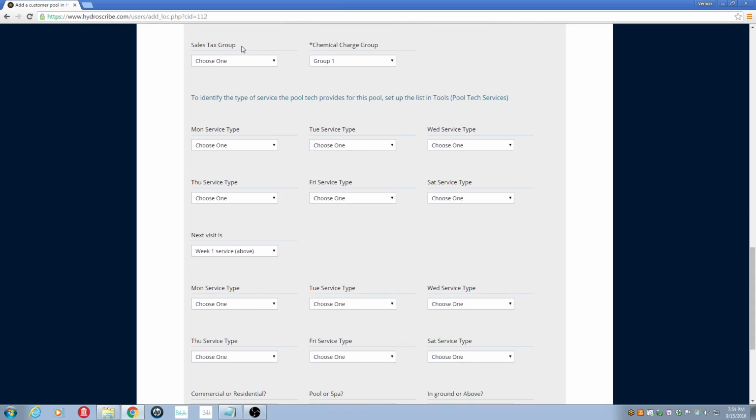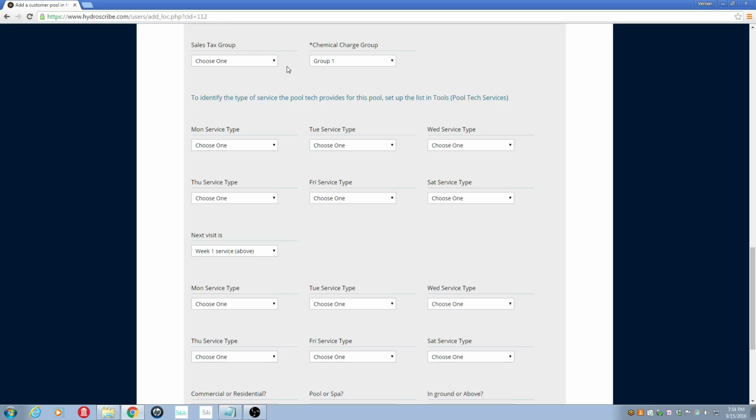The first field we'll come to is the sales tax group. If you work in a state like Texas that requires you to collect sales tax based upon where you do the work, then you need to set up sales tax groups. A sales tax group would be made up of, for example, a state tax, a county tax, a city tax, and maybe any special jurisdictional tax. And then you put those in a group, and then from here you would select the group that you will assign to this pool. Okay, so that's how you set up a sales tax group.